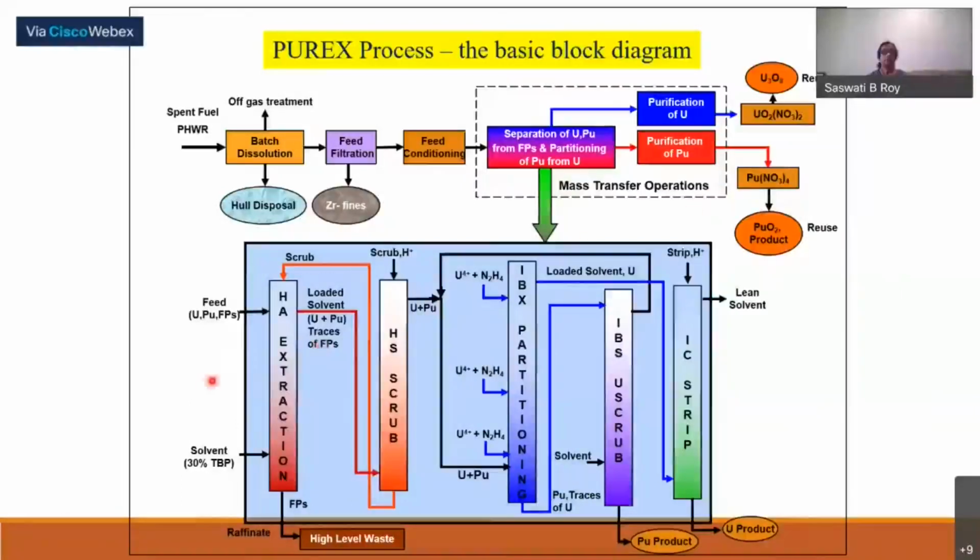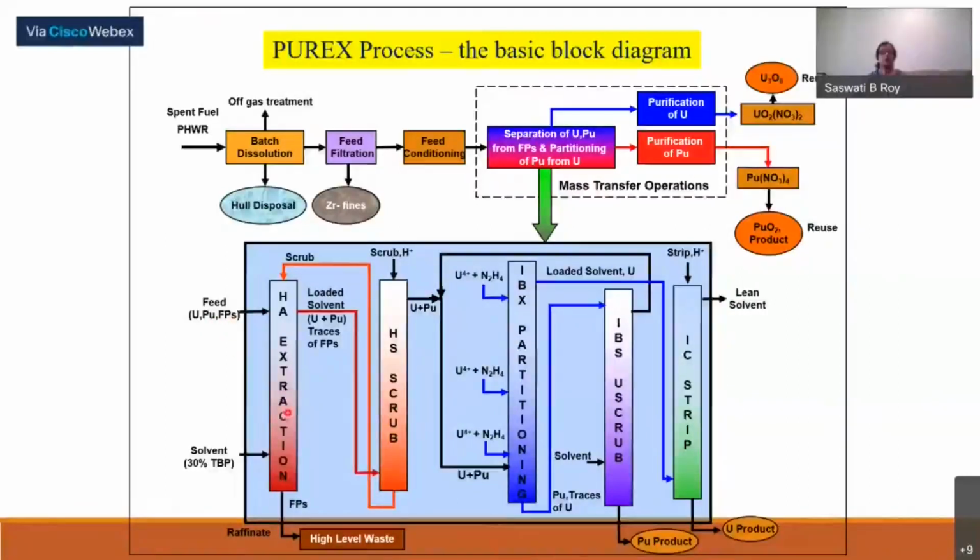So in this, this is the first column, the extraction column, where from the bottom we are putting solvent, 30% TBP, and feed is not exactly at the top. Actually this column is both for extraction and scrubbing. So feed will be in between somewhere, and the feed contains your uranium, plutonium, fission products, minor actinides.